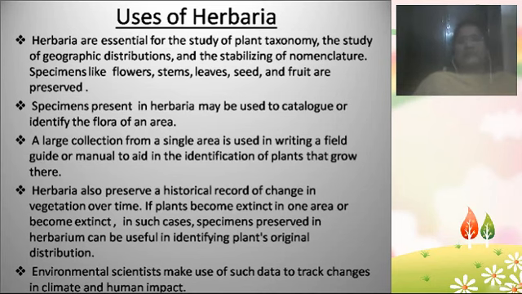So actually herbaria are used for plant taxonomy. Taxonomy means the study of plants belonging to different taxa, which are distributed in various geographical regions, and studying their morphology.